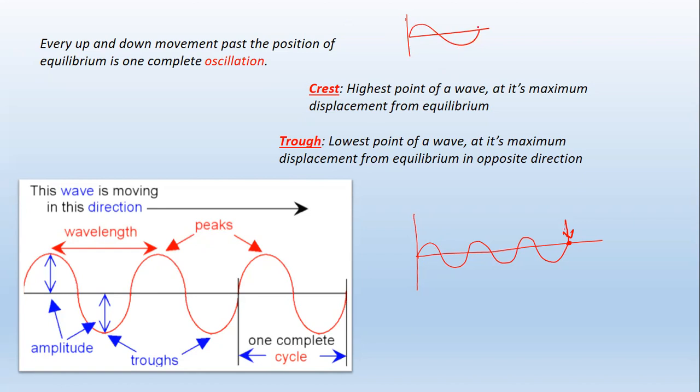So two pulses form what we call a wave. They form only one wave. But if I continue, this is another pulse, and this is another pulse. We have another wave. So how many waves do we have on this string or on this rope?